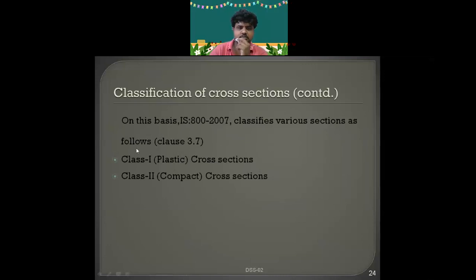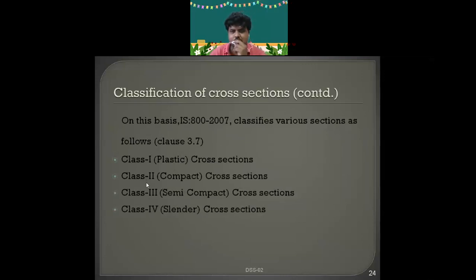class 1, class 2, class 3, class 4. Class 1 is also called what? Plastic, compact, semi compact, slender. We always design with the plastic by assuming the beam section as plastic. Okay, in case of RCC, you will be having three modes of failure: balanced section, under reinforced section, and over reinforced section. Similar way, you will be having four classes.